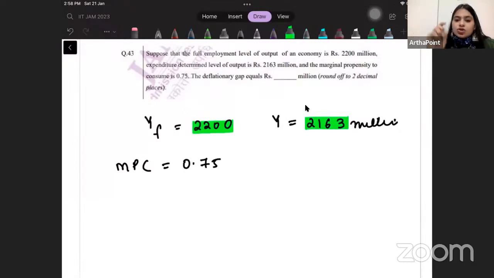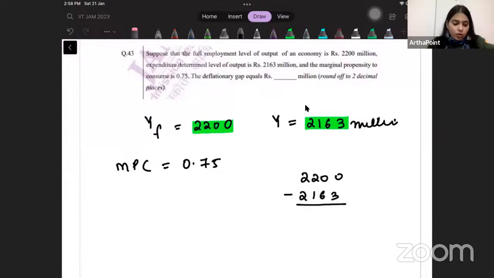So when I check 2200 minus 2163, I get the gap that I want to cover. This gap comes down to 37. But note that I don't need to spend 37 in order to cover this gap.